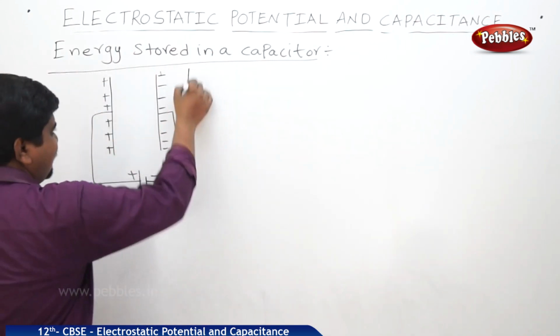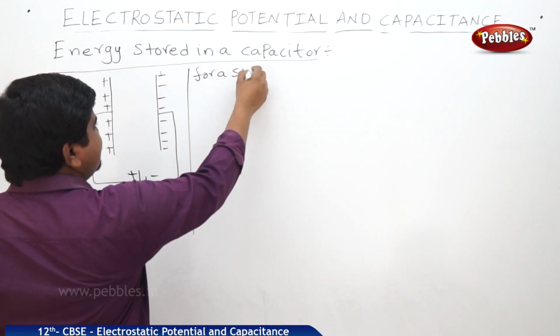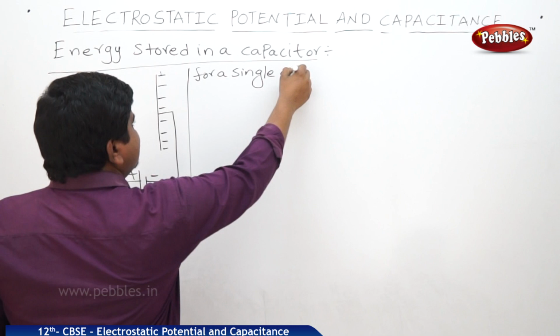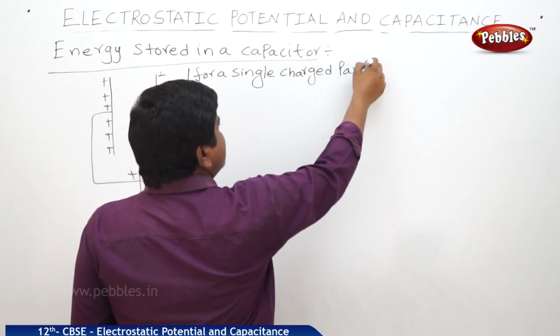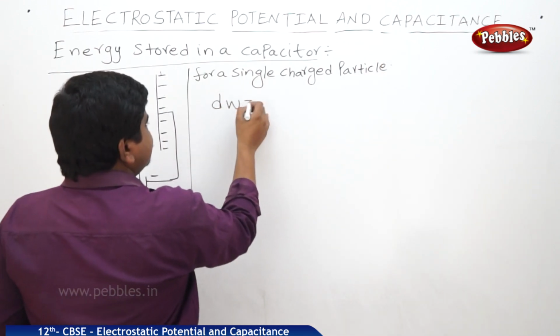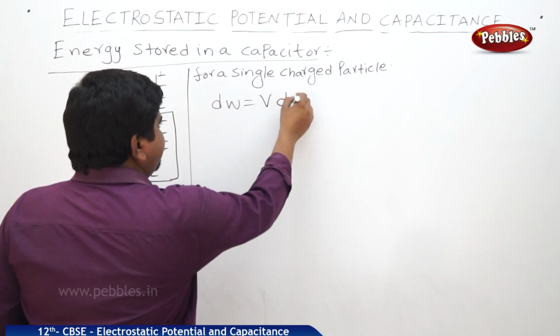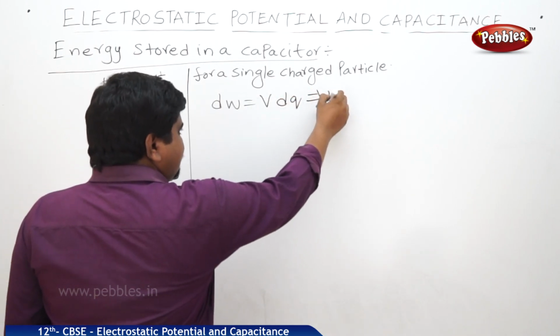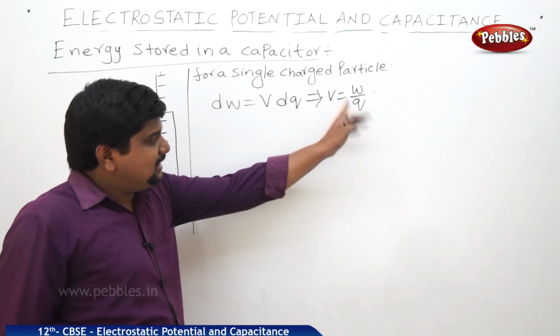For a single charged particle, it is dW. What is dW? V dq. Because we know that V is equal to W by Q. This Q is a charge.